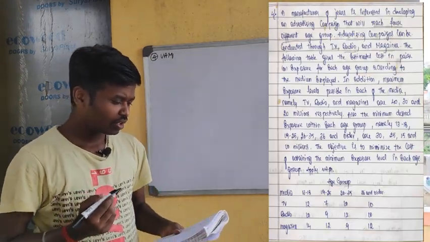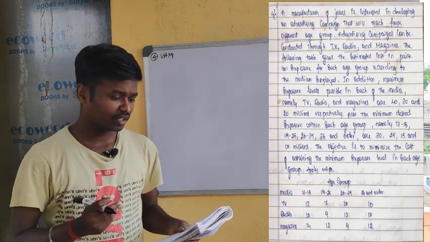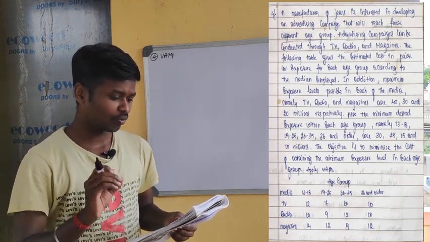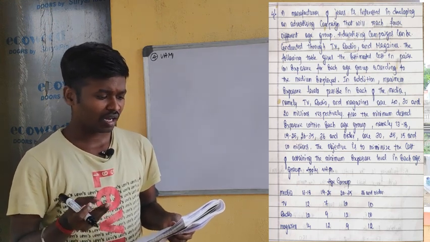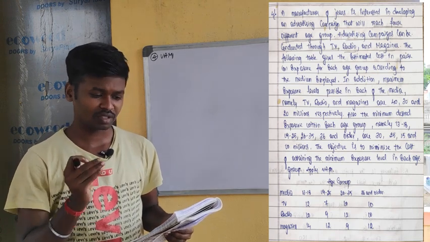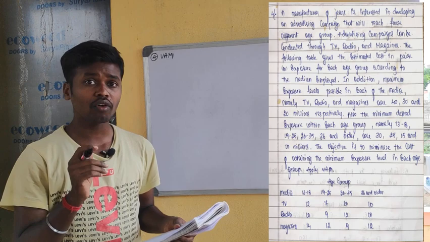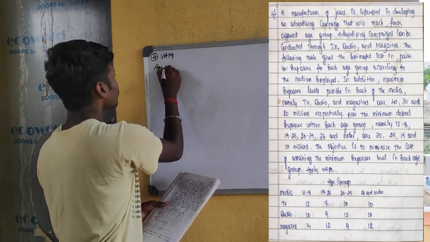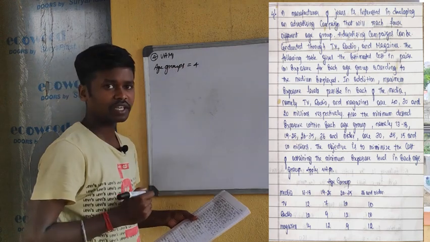A manufacturer of jeans is interested in developing an advertisement campaign that will reach 4 different age groups. So underline 4 different age groups. The manufacturer of jeans is interested in providing an advertisement. The objective is to develop an advertisement campaign that will reach the 4 different age groups. So how many age groups are there? 4 different age groups.